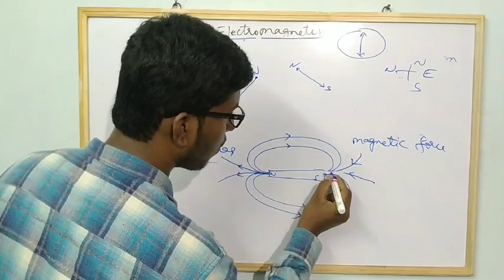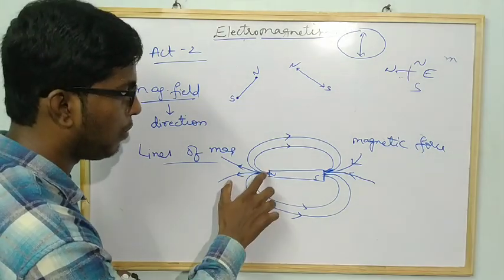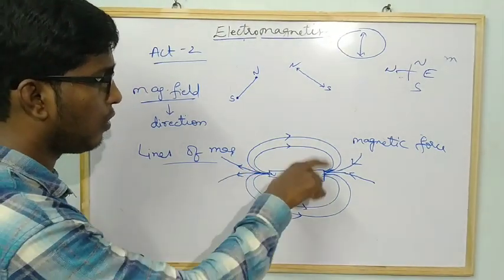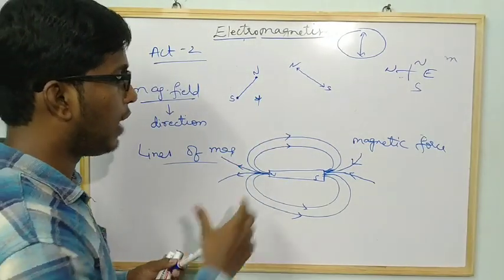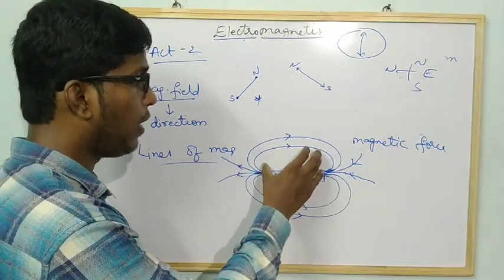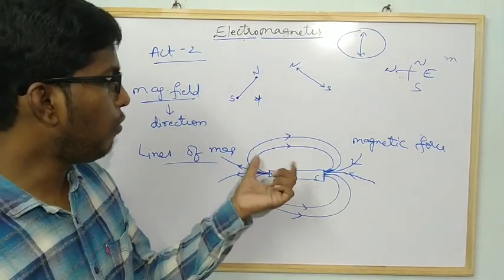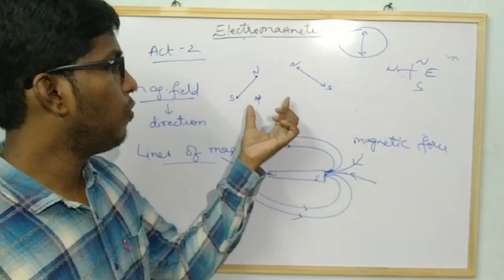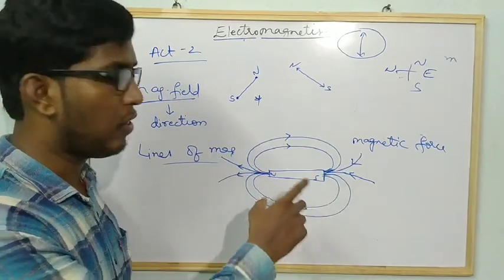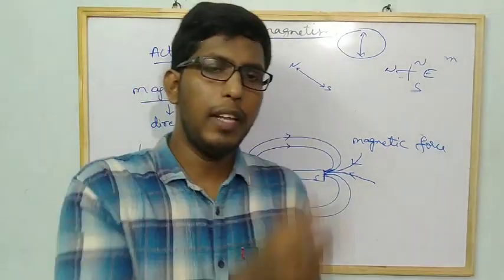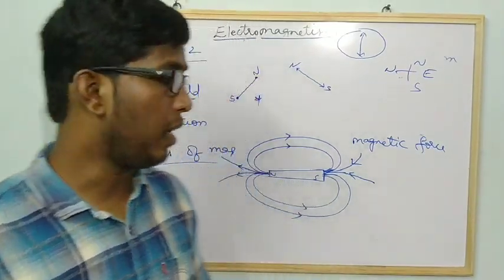Now you observe here. The magnetic field lines are travelling. How can you say the direction? This is the direction, and that is very important, you will get it in the exam. How can we find the direction of the magnetic field around the bar magnet? We can find it with the help of a compass needle. If you place it at different positions, the compass needle will show different directions. If you join all those directions, you observe that the magnetic field passes from the north pole to the south pole of the bar magnet, like this.